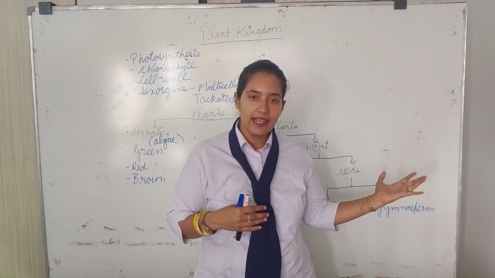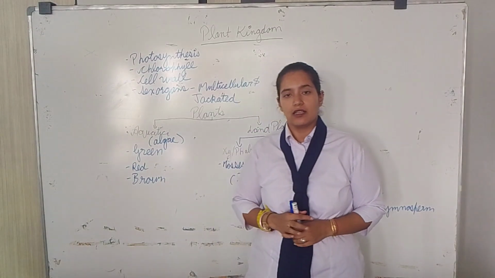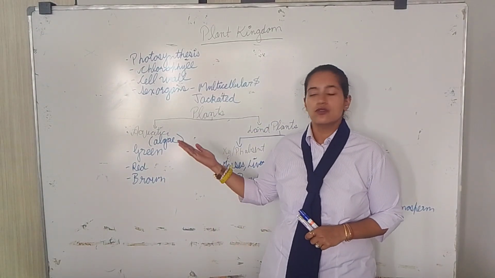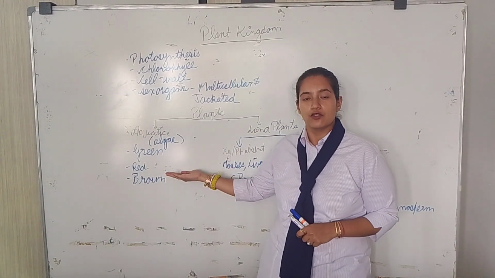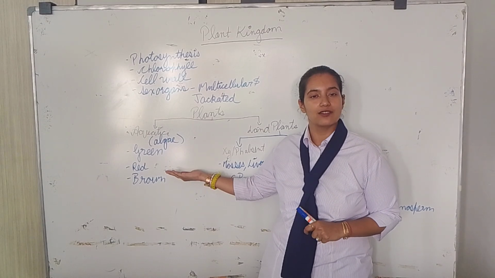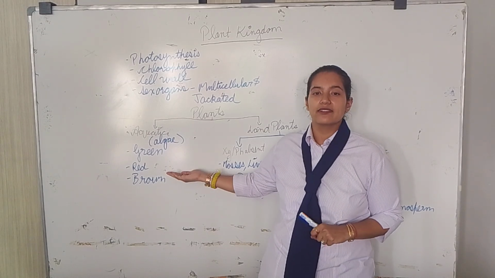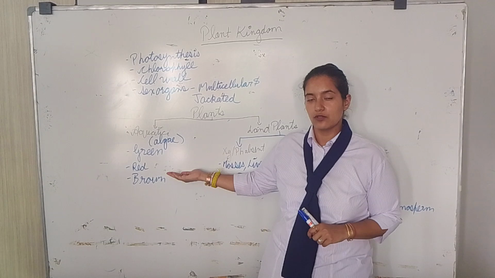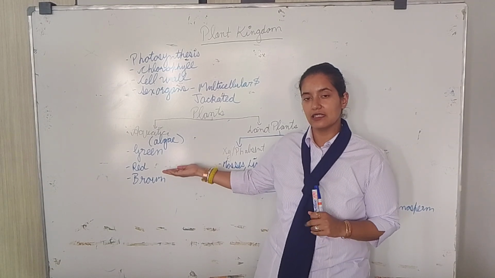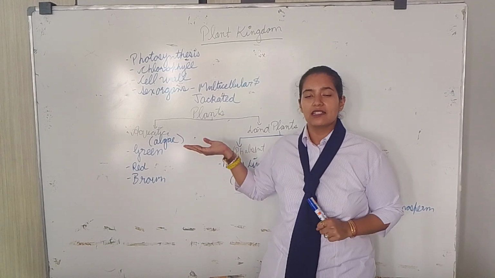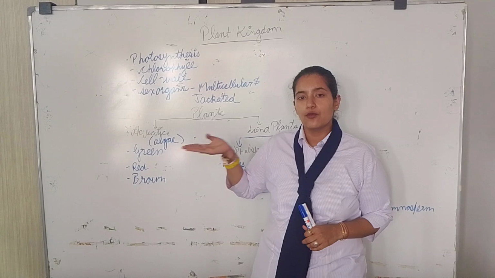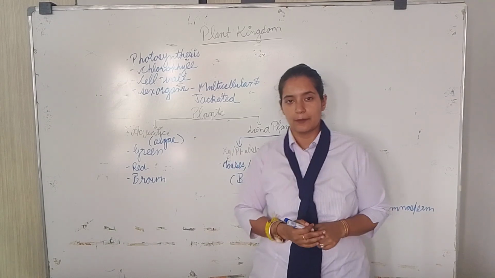What are aquatic plants? Aquatic plants are those which are found in the water. Generally, we take the example of algae. In the aquatic, your algae can be green algae, red algae and brown algae.